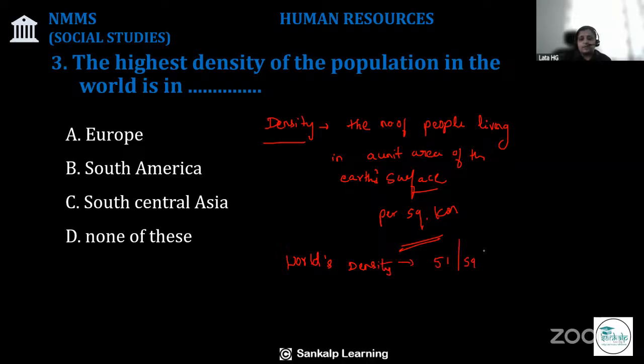South Central Asia has the highest density of population in the world, followed by East and Southeast Asia.